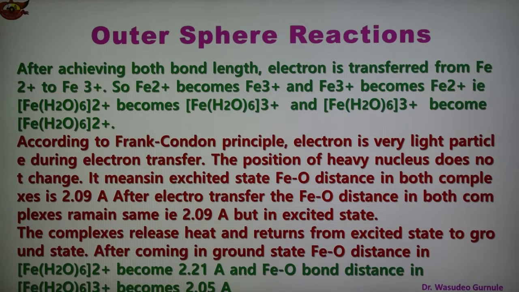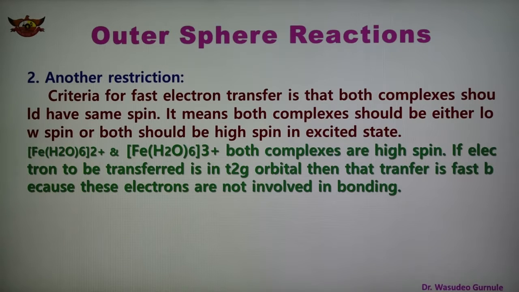Another criterion for electron transfer is that both complexes should have the same spin. Both should be either low spin or both high spin in the excited state. Here Fe(H2O)6 2+ and Fe(H2O)6 3+ are high spin.